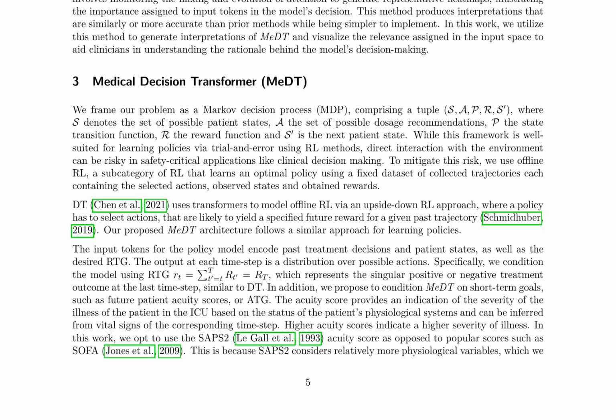MeDT is conditioned on short-term goals, such as future patient acuity scores, to provide additional context for treatment selection. This allows clinicians to input desired acuity scores for the next state, enabling more informative conditioning and guiding the policy's generation of treatment dosages. The SAPS-2 acuity score is used, which considers relatively more physiological variables, providing more informative conditioning.